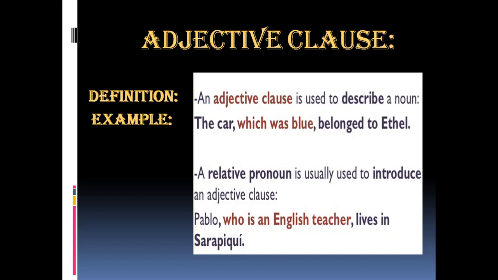A relative pronoun is usually used to introduce an adjective clause. We also use a relative pronoun to form an adjective clause. For example, Pablo, who is an English teacher, lives in Sarapique. Okay, so you can see that a relative pronoun will help us to introduce an adjective clause.